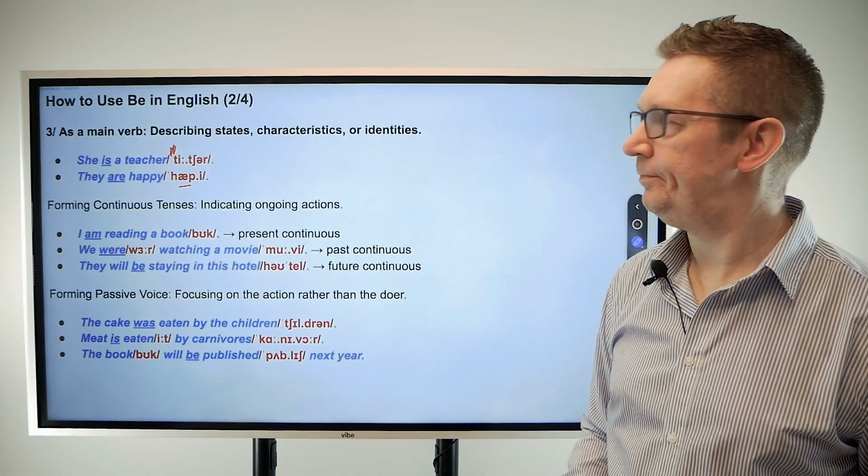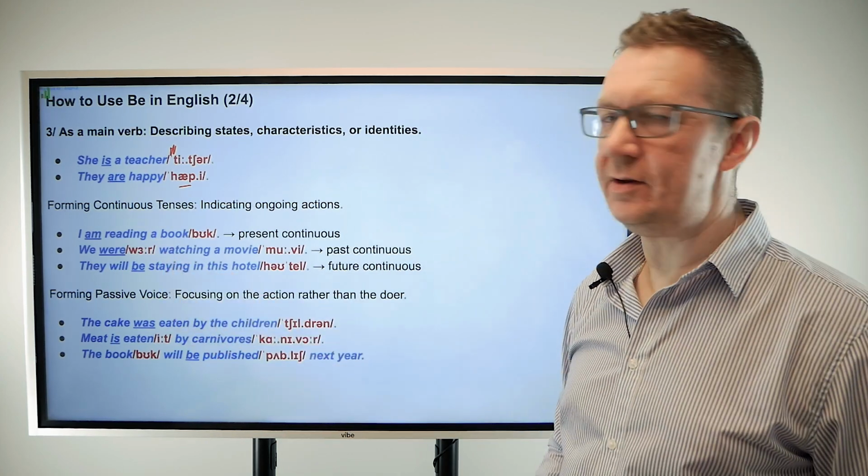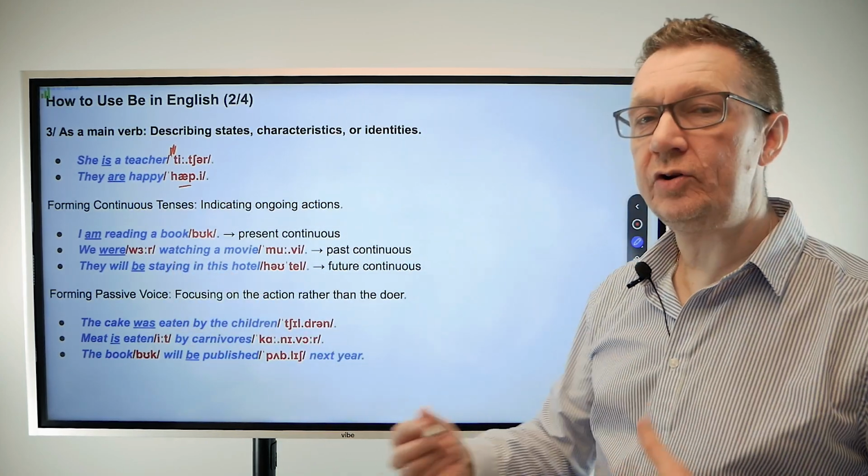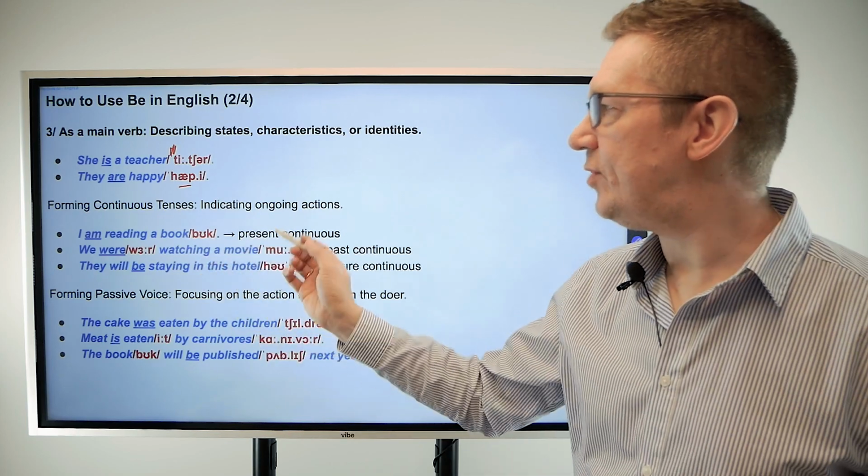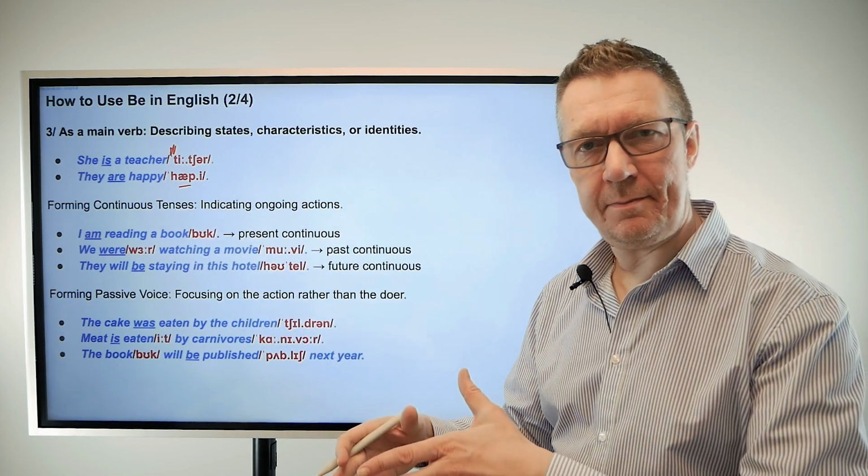They are happy. Excellent. So let's have a look at the continuous tenses, indicating ongoing actions. I am reading a book.